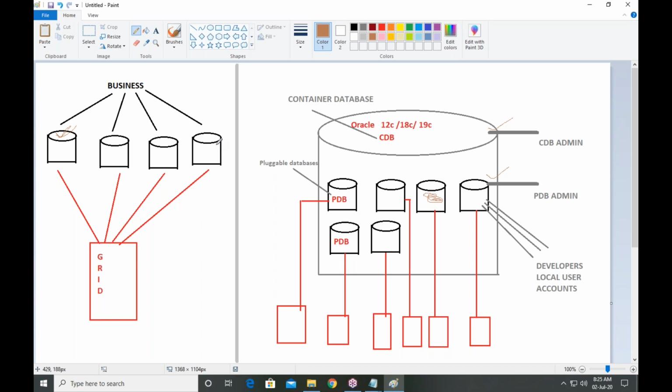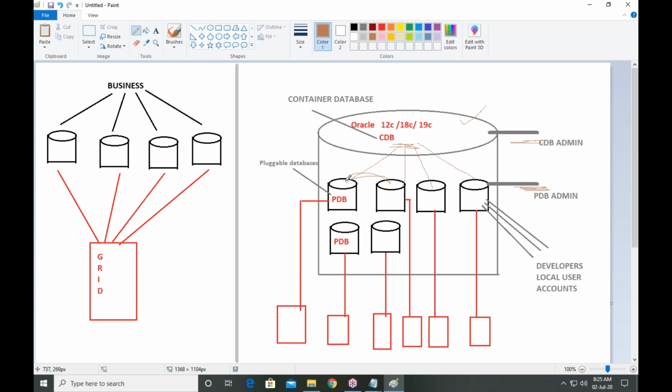So first, instead of maintaining multiple database servers, you are maintaining 1 server. Cost is decreasing. If I make any changes here, the changes are immediately reflected in the remaining databases. Changes are dynamic. And we have multiple levels of security, and communication is fast. All databases are at one place.